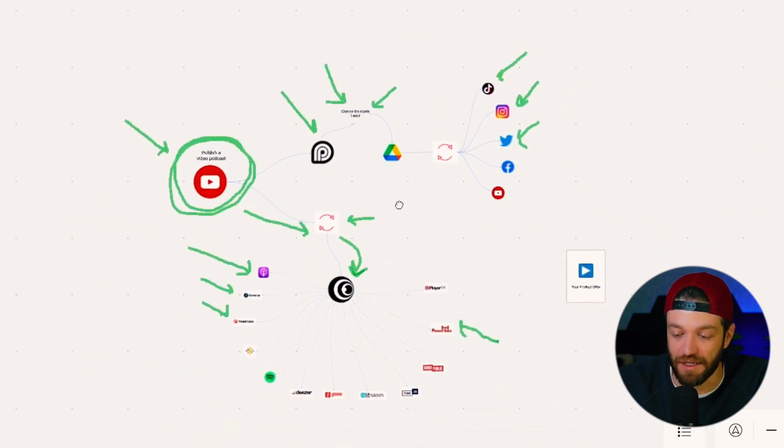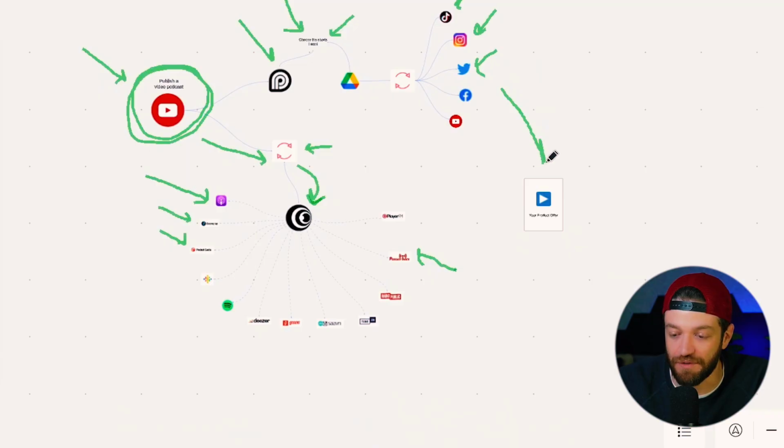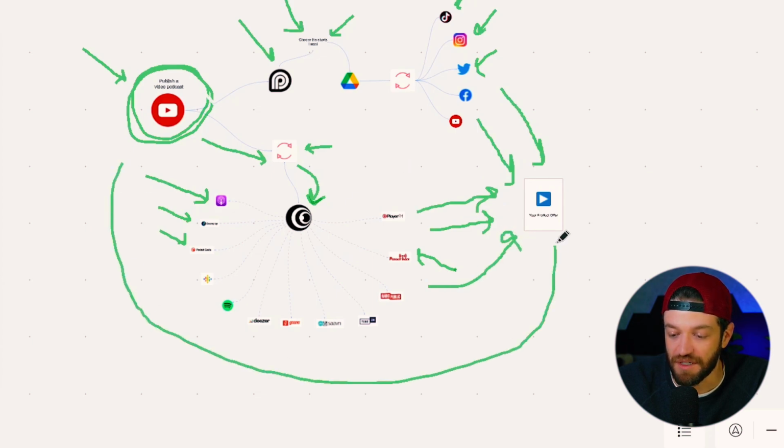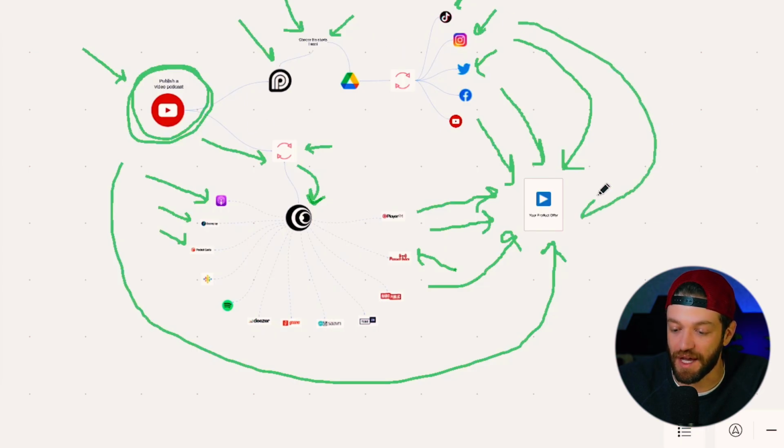And of course, like always, the goal is to have all of these platforms trying to accomplish one thing. They're all sending traffic to whatever our offer is. Every single piece of content that's published has one goal. And again, this is why we start with the product first, because if we know in the back of our mind that we're trying to get traffic to go to this product offer, then subconsciously, every single piece of content we create is going to be in better alignment with that objective.